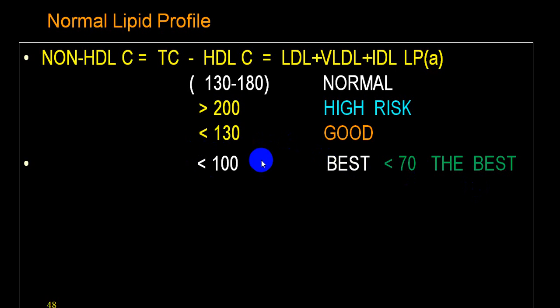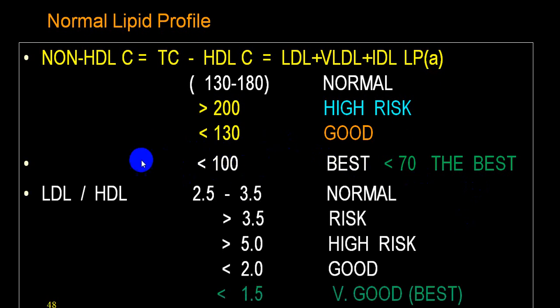But we should try to achieve this goal. Then reversal can take place. Ratio of LDL to HDL, normal is 2.5 to 3.5. Bring it down below 2.5, that is 2. If you bring it down to 2, then it is good. And if you bring it down to 1.5, means you elevate the HDL to say 60 and you bring down this to 75, then you can achieve this goal. And this will have very good results. There will be reversal of atherosclerosis.